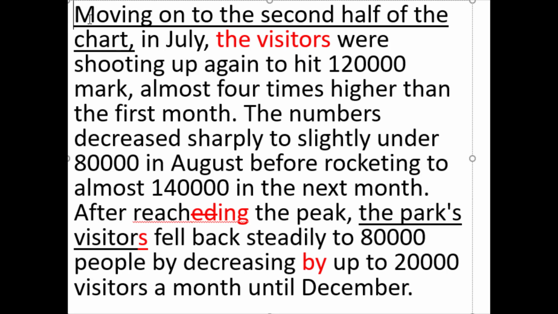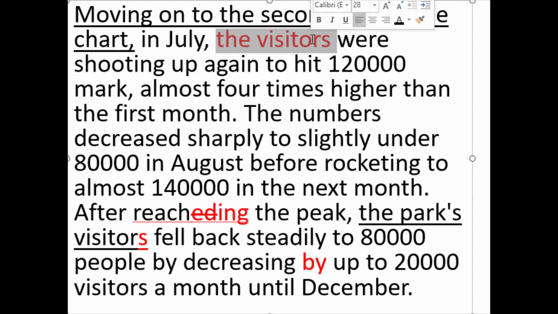Okay, so we can add this phrase to let the reader know that this paragraph has the second half of the chart as its topic. So just put this topic sentence in here saying moving on. Okay, so we looked at the first half, now we're moving on to the second half.